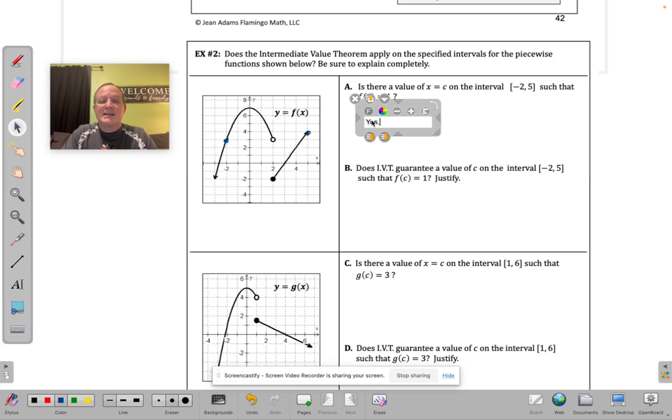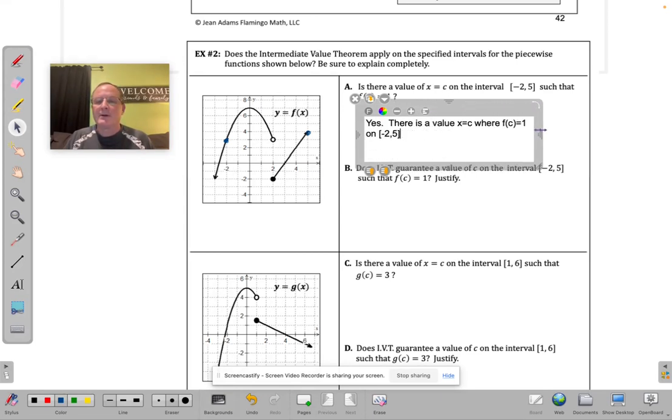So yes, there is a value x equals c where f of c equals 1 on that particular interval. I'm just trying to be as wordy as I can there so there's no mistaking. Let's make that a little bit bigger and move that over. Yeah, there is.